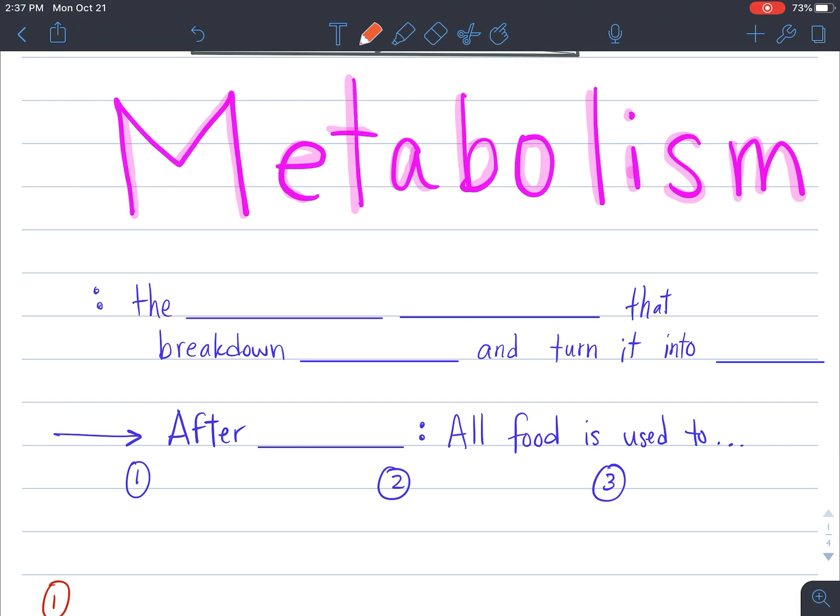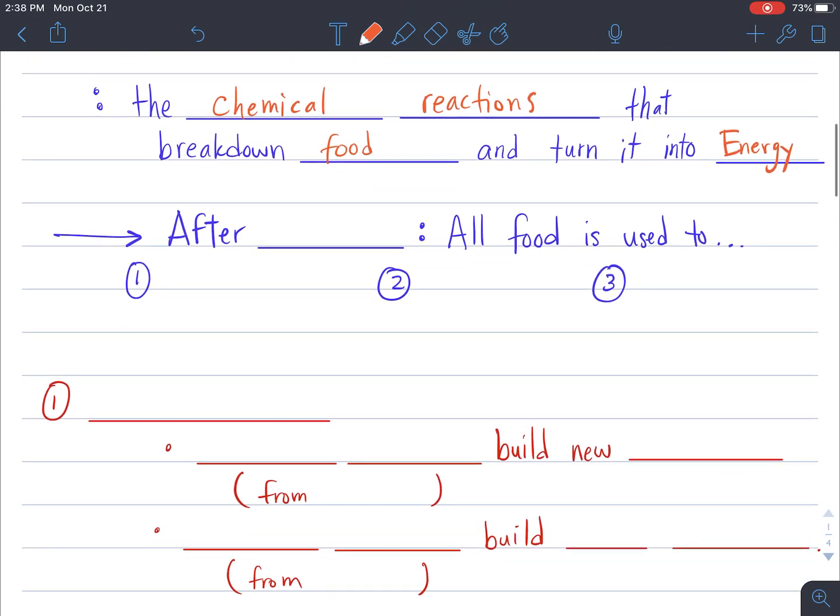Metabolism. Metabolism is basically related to the chemical reactions that break down food and turn it into energy. Usually, when we talk about chemistry class, we think about explosions that create energy, and we see the energy in the explosion. But in this example of food going into our body and metabolizing, chemical reactions turn that food into energy.